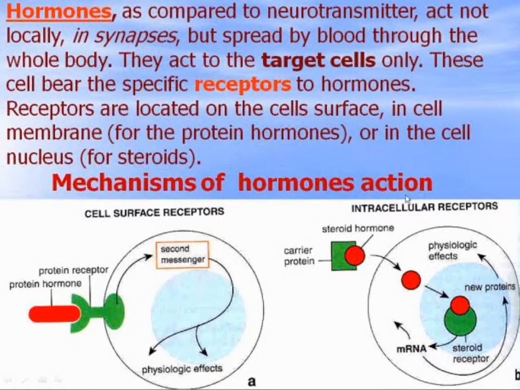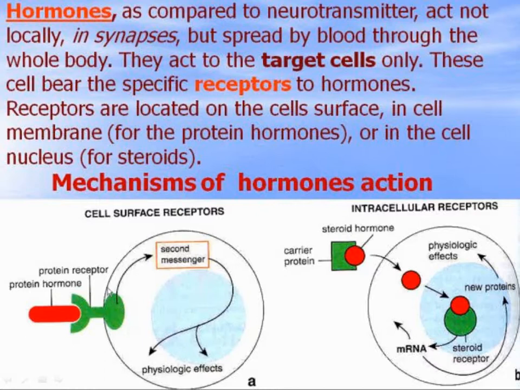Mechanisms of hormone action. Initially, the hormone connects to the receptor, and as a result conformation changes in this receptor complex take place.